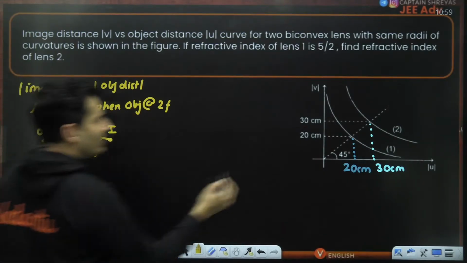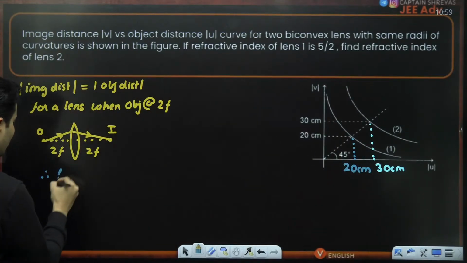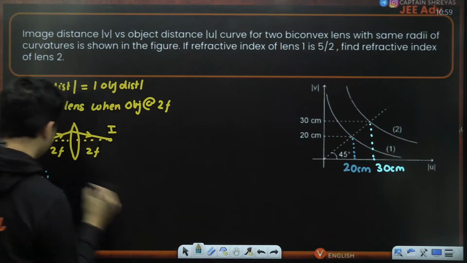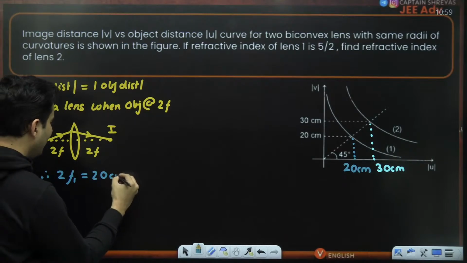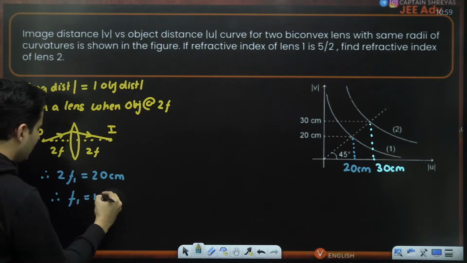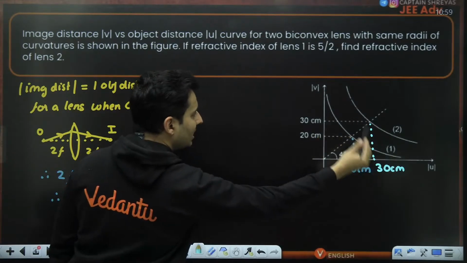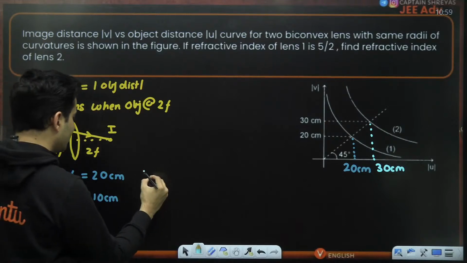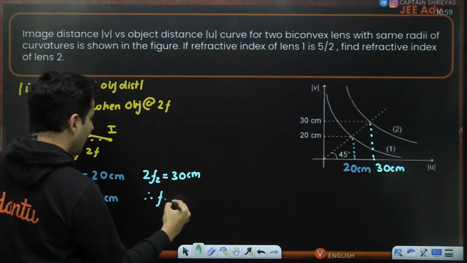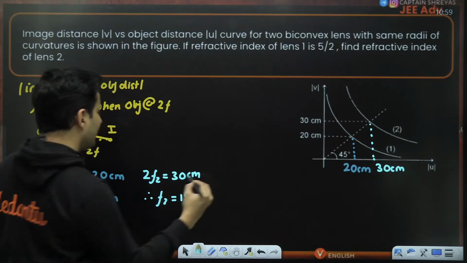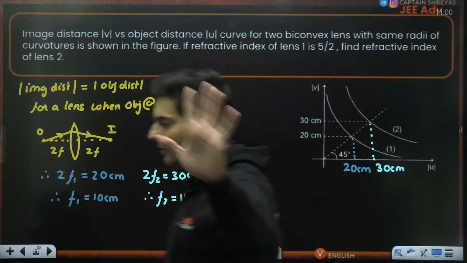Oh, I know this. So if the object distance in the first case is 20 centimeter, therefore double the focal length in the first case is nothing but 20 centimeters. So therefore, f1 is just 10 centimeters by this particular logic. Also, for the second lens, 30 centimeters is the object distance or the image distance. So 2 times focal length is 30 centimeters. So therefore, I can say f2 is nothing but 15 centimeters. Till this point, everybody clear?